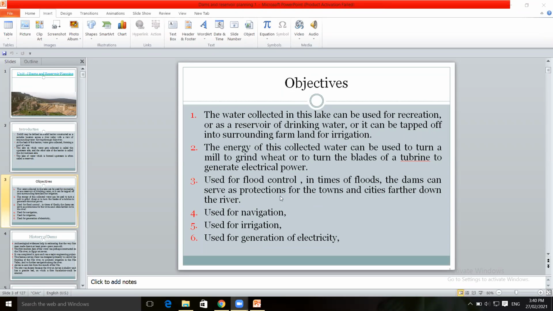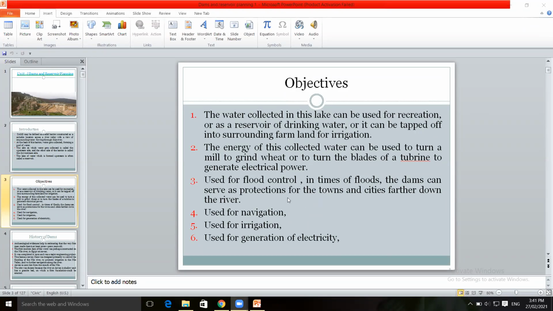Then it is used for navigation purposes, shipping. Also it is used for irrigation purposes. With the help of canals, the water is conveyed and discharged to farms or irrigation lands where the crops are grown. Throughout the year, the water is supplied to crops. For growth of the crops, the water is needed. For cultivation of the land, various types of crops are taken in different seasons throughout the year.